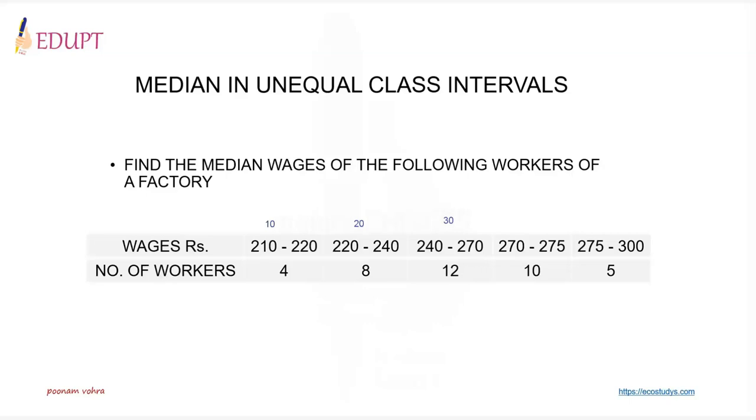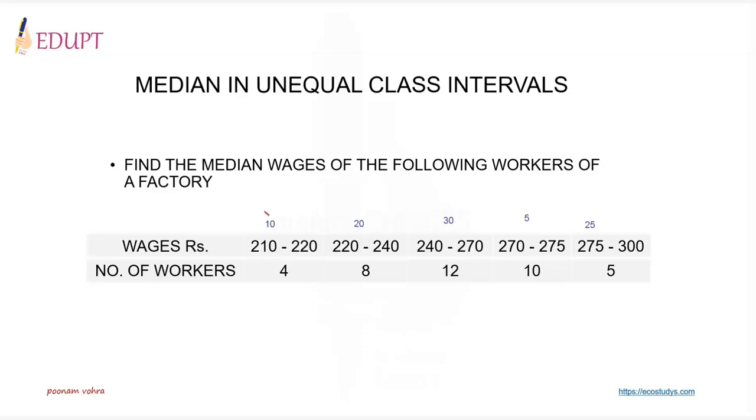In the next case, the difference between lower and upper class limit is 5, and 10 workers fall in this category. In the last case, the difference between lower and upper class limit is 25, and 5 workers fall in this category. So one can notice that the class intervals are unequal.